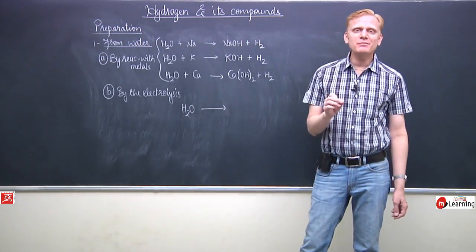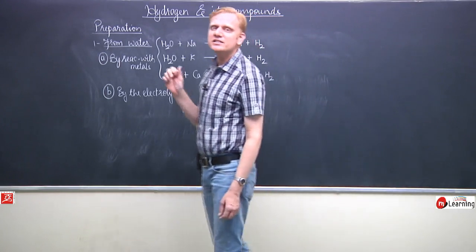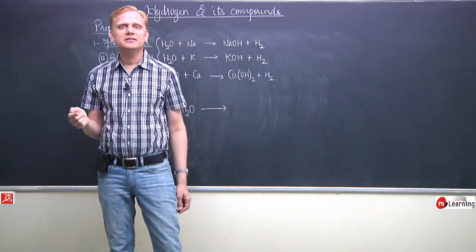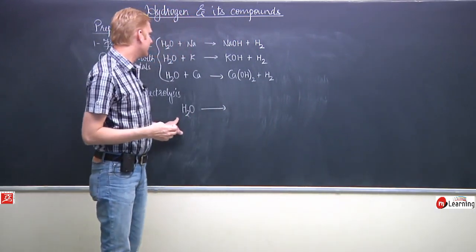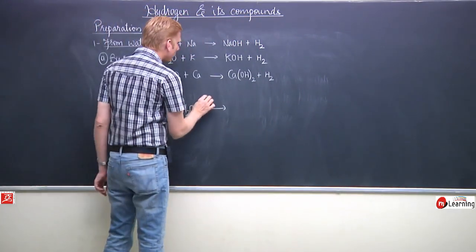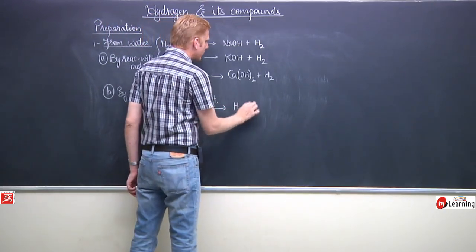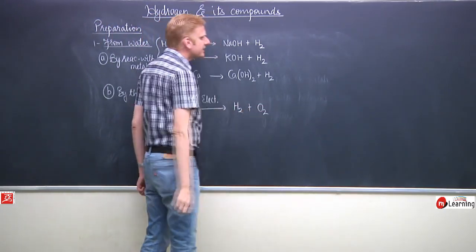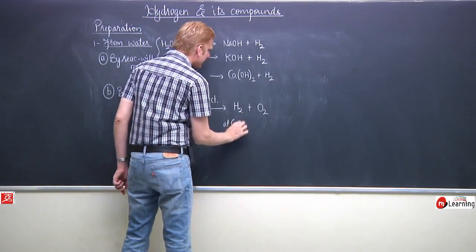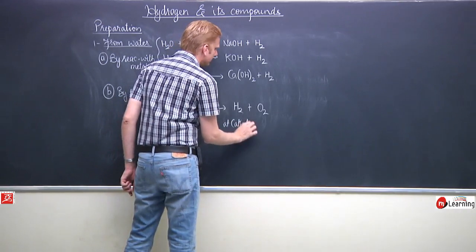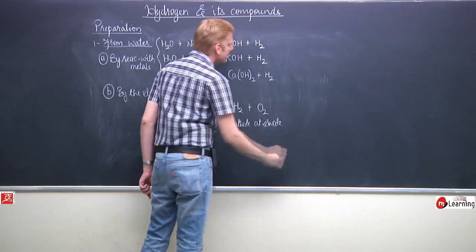If we add a small amount of an acid or a base or a salt in water, then it is possible to electrolyze water. The electrolysis of water gives hydrogen and oxygen gases at cathode and at anode respectively.